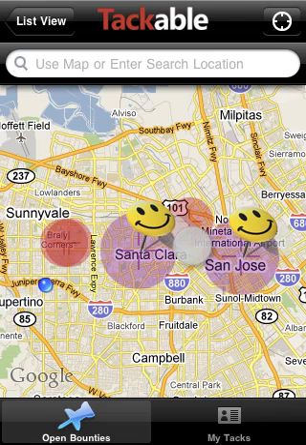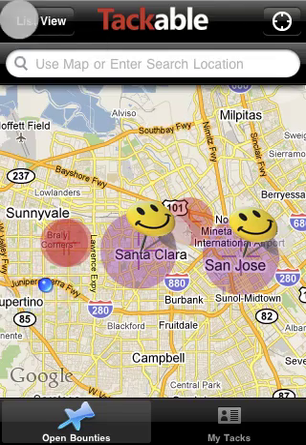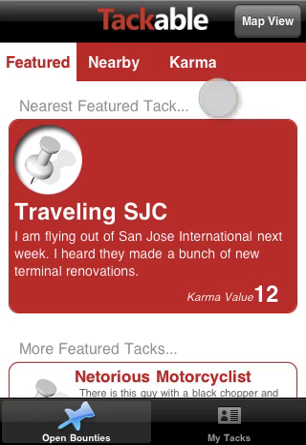Now, what we hope to do is get enough users on here where it really drills down and looks specifically at things that are walkable around me. We've got about 25 users on here, and you can see some of them have placed tags around this area. These guys with smiley faces right here, one of our favorite things, are showing some featured tags. So again, it's an opportunity to highlight certain things that we think are pretty cool, or opportunities for sponsorship down the road. We could jump to anywhere. It'd be really interesting to jump to New York, and I could do that, but it'll take too much time. And show you what people are looking for in that location, and also how people are responding to that particular tack that was placed on the board.